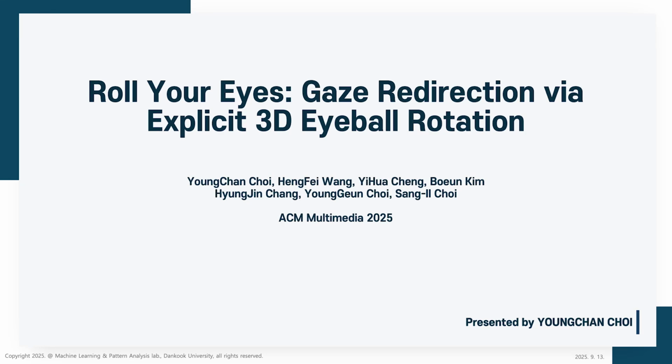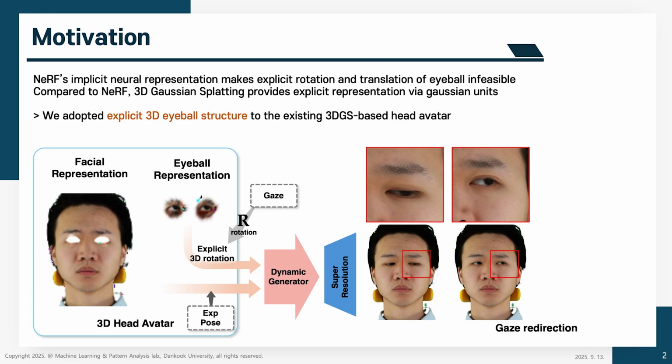We propose the 3D gaze redirection framework that incorporates an explicit 3D eyeball structure into the existing 3D Gaussian head avatar method. As 3D Gaussian splatting methods emerged, algorithms have emerged that leverage explicit Gaussian deformations to animate 3D head avatars. Previous NeRF-based approaches rely on implicit representation, making explicit eyeball rotation and translation infeasible.